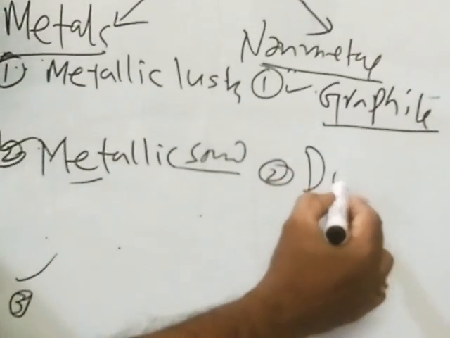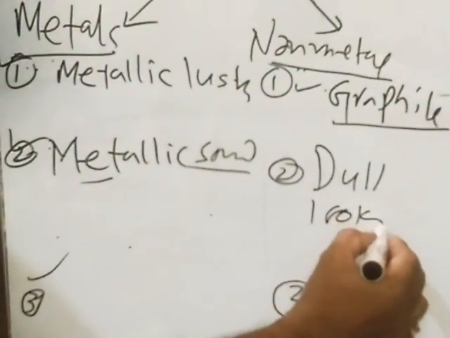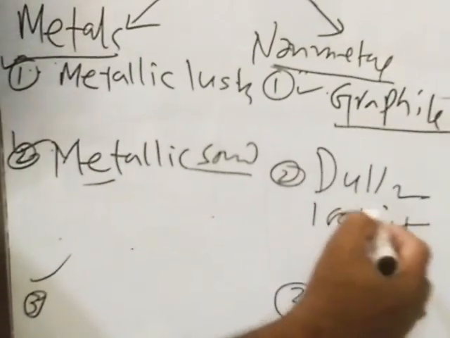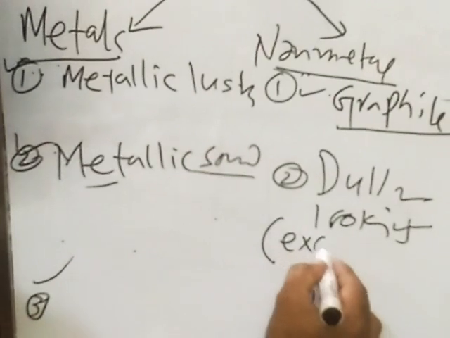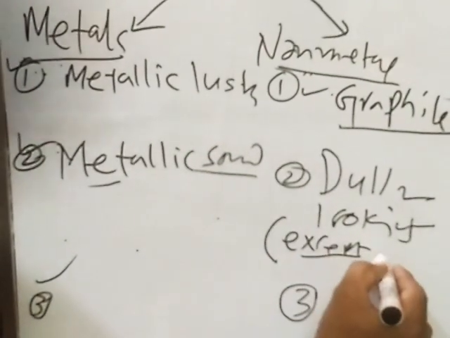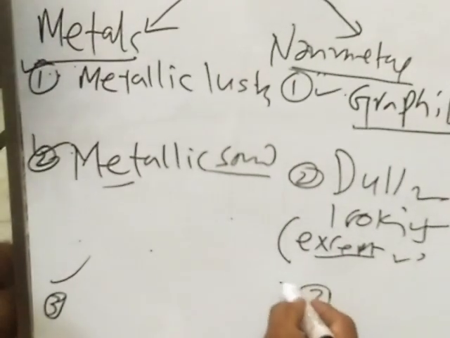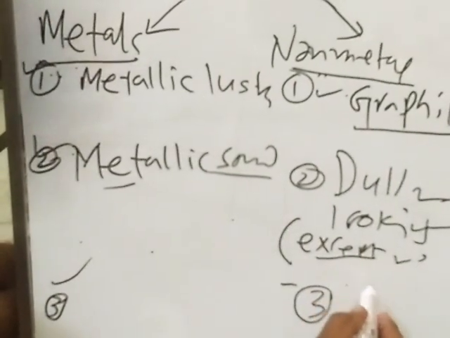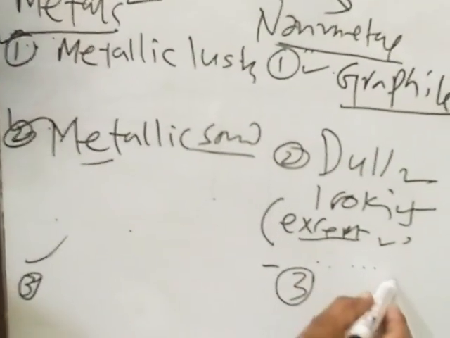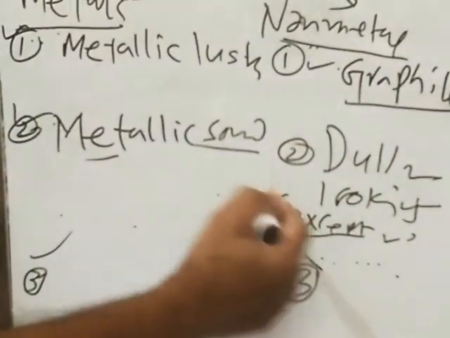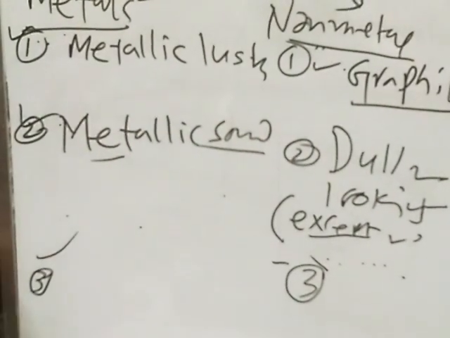Non-metals are basically dull looking, except graphite and iodine, which are lustrous, and they are brittle in the solid state. They break if beaten or bent. These are the 3 properties of non-metal and 3 properties of metal.